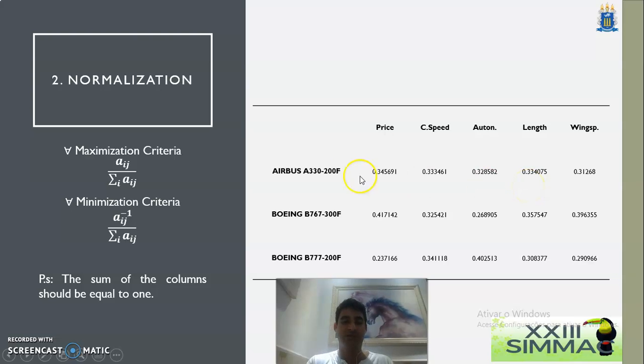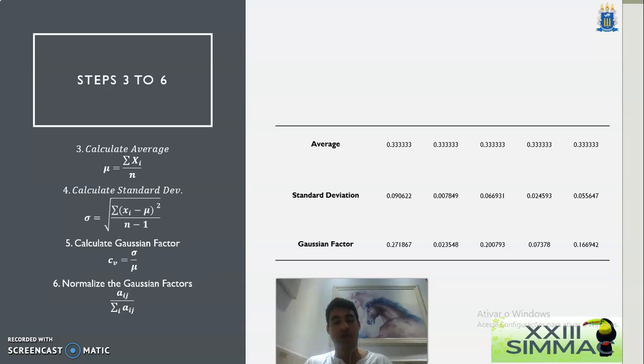meet each other. If we have a minimization criteria, then we're going to use the inverse factor on the performance. And this is a very important thing. The sum of the columns should be equal to 1. So if we see here in price, we have .34, .41, .23, sorry, in order that they should sum to 1.